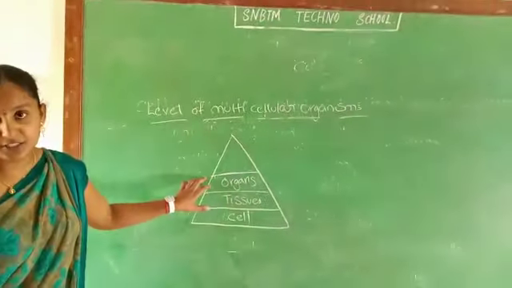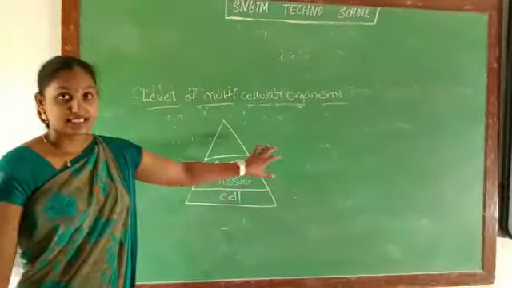Generally the organs are of two types, children: external and internal. External means the organs which we see appear, like eyes, hands, legs, and internal organs like lungs, heart, stomach. The group of tissues combined gives organs. And the group of organs forms an organ system.